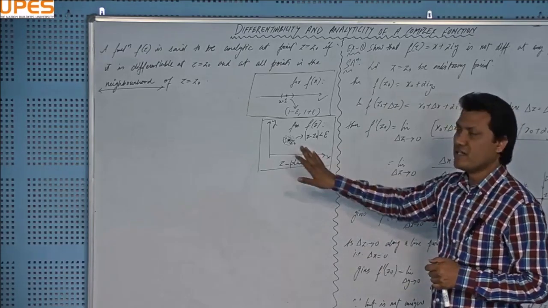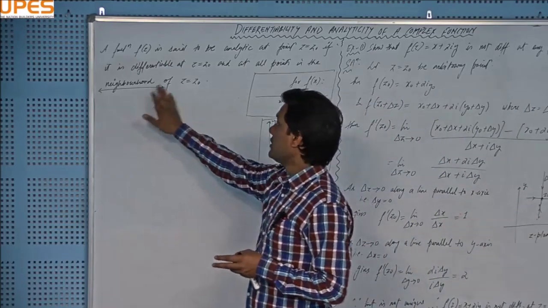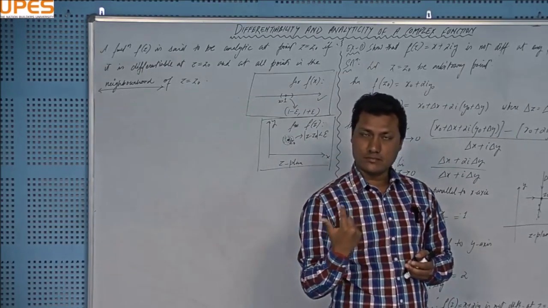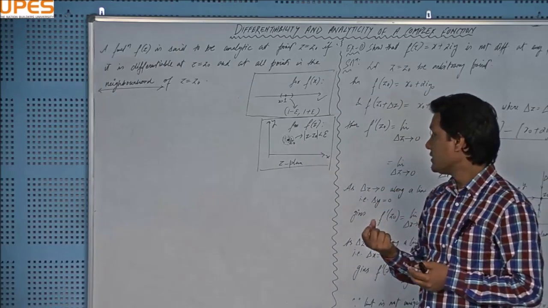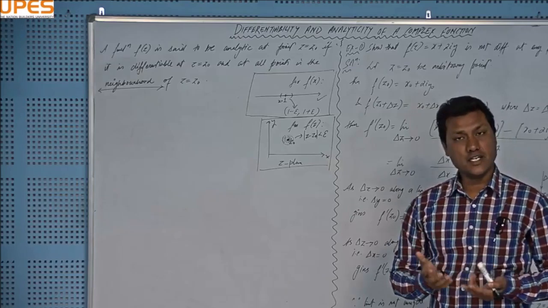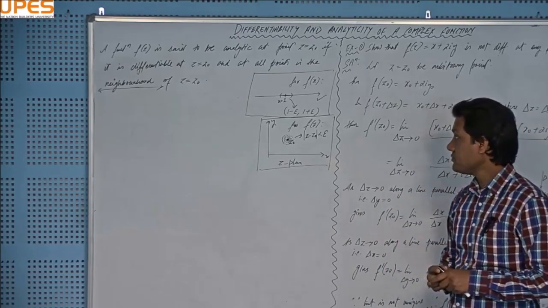Or you can say this is an open disk. So whenever we talk about the neighborhood of a complex number, we think about a small disk of epsilon radius, and there will be infinitely many points inside that disk.